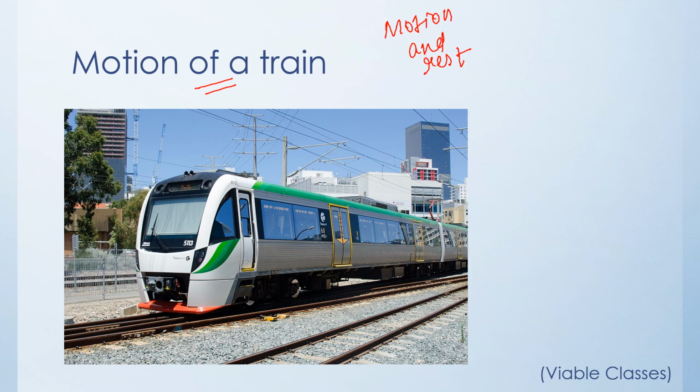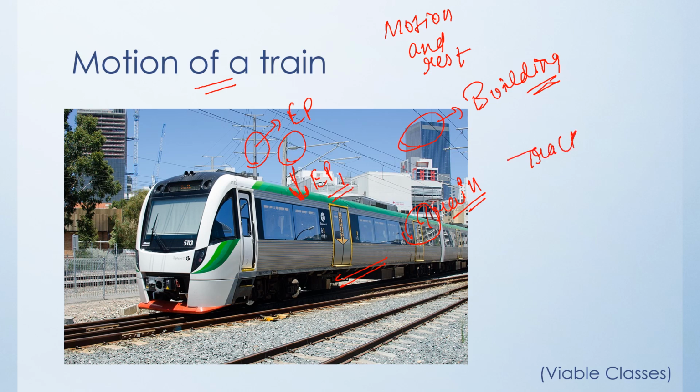Now what do you see? A railway track, some towers, electric poles, some buildings. These are electric poles, this is a building. All these are acting as stationary objects, and this train, it is one of the means of transport. So let's take it as an object that is moving. Supposedly this train was somewhere here, that means EP1. It is running on a railway track.